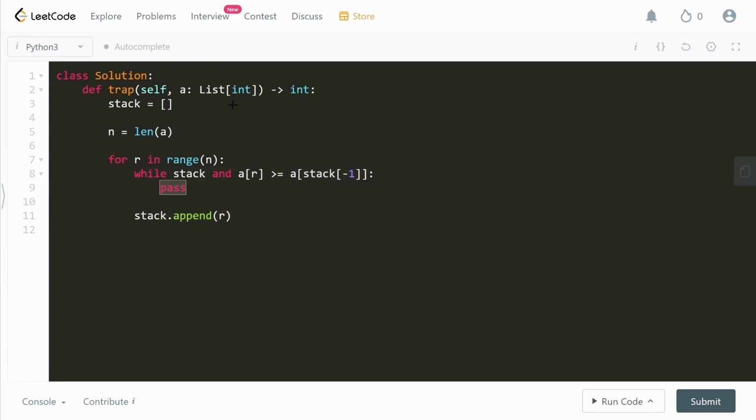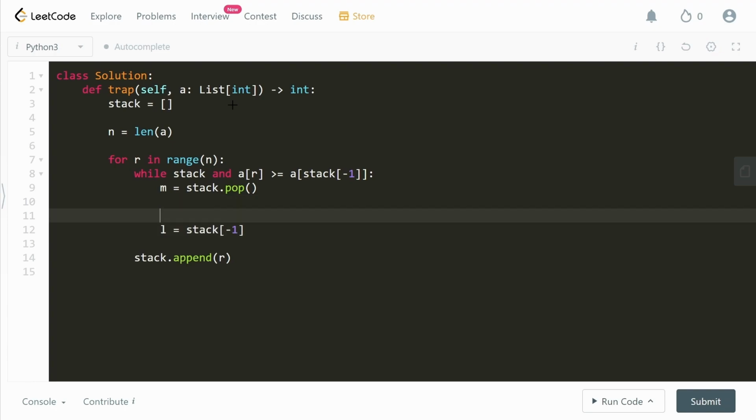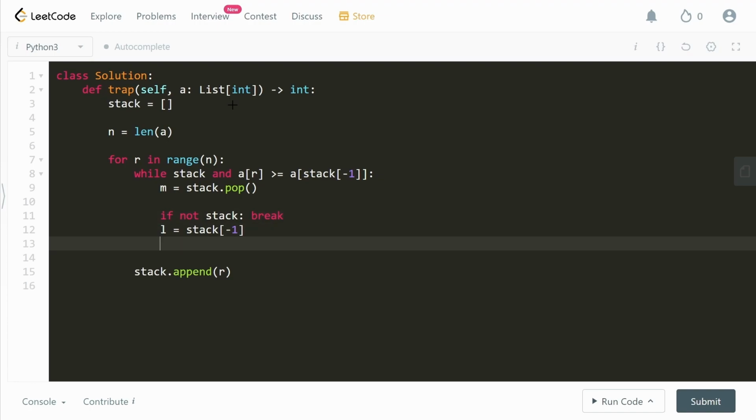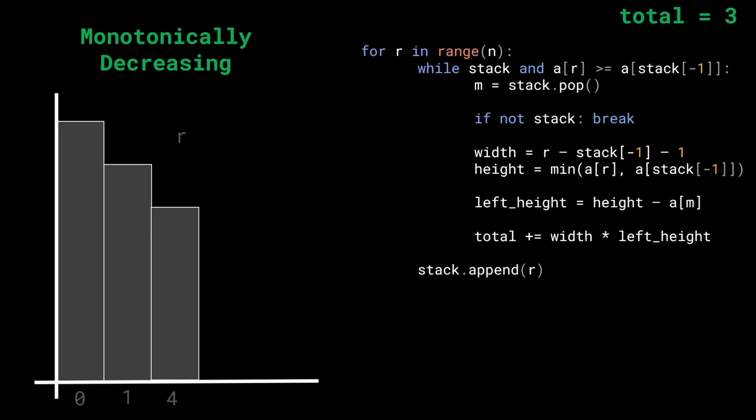All right, cool. So now what do we write in the while condition? We first pop out the stack top. So we'll first figure out what is the middle element. And now we'll say left equals to the stack top. Before that, we'll also say if not stack, break. We have to ensure that the left bounding index is actually present. Now, if you have found the left bounding index, what is going to be the width? The width is nothing but the right minus the left minus 1. Again, this is an implementation level detail that we figured out earlier on.